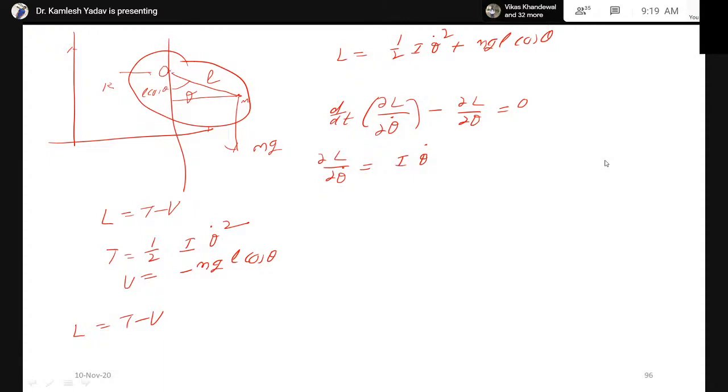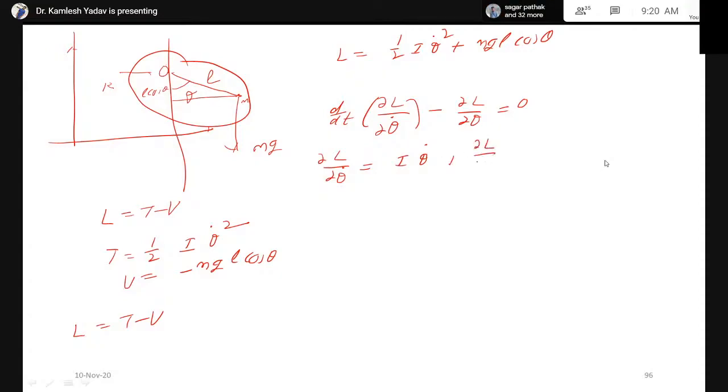You are considering potential energy below the reference point. If we are considering downward, then the work done will be such that potential energy will be negative. And if you consider above the reference point, then potential energy will be positive.